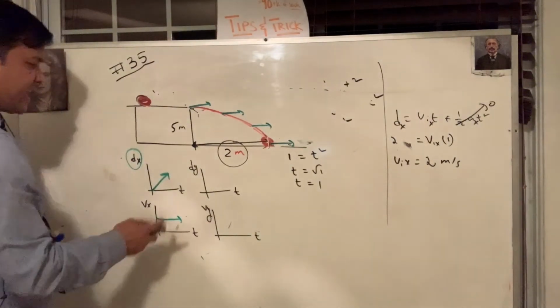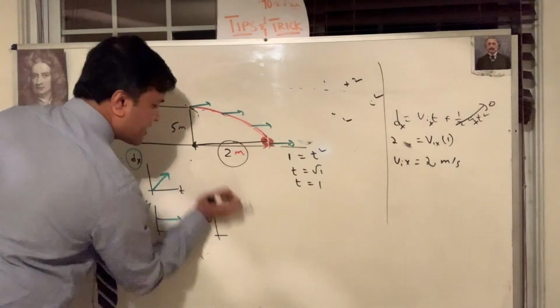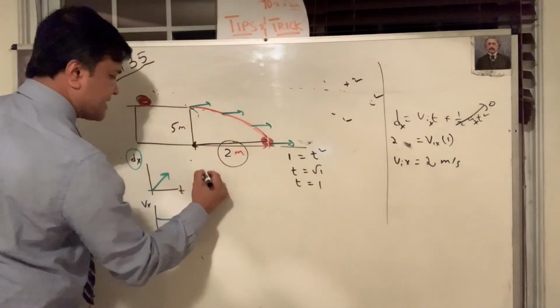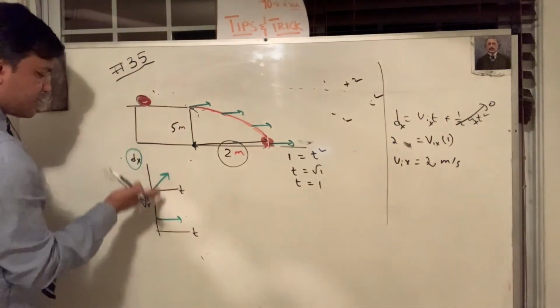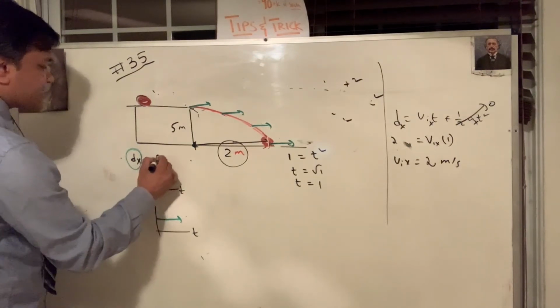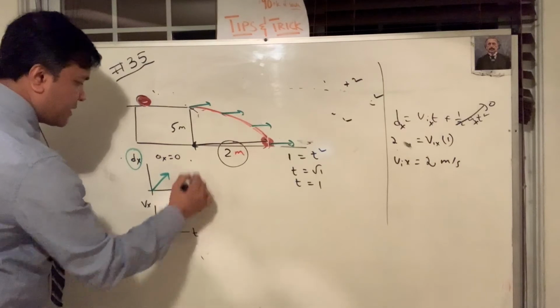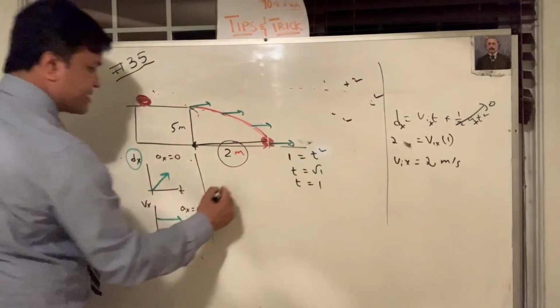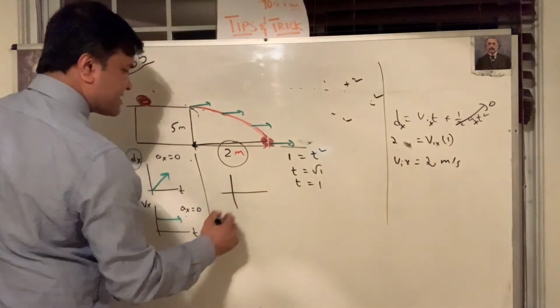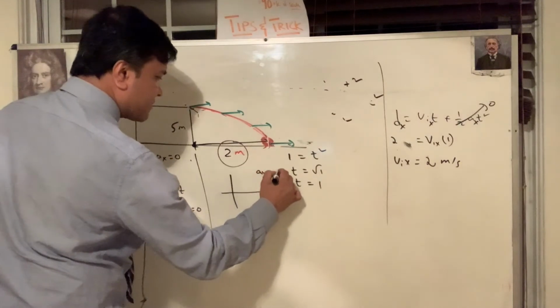Now I'm going to change a little bit over here, the y direction. Everything interesting happens in the y direction because ax is 0. That's why the x direction is not that interesting. What makes this one interesting is ay is -10.